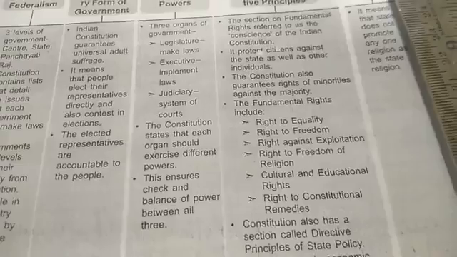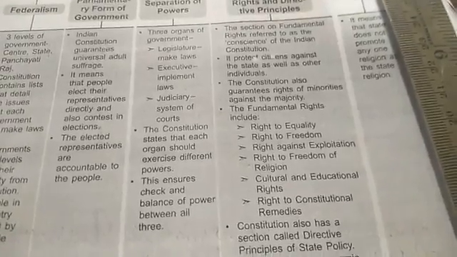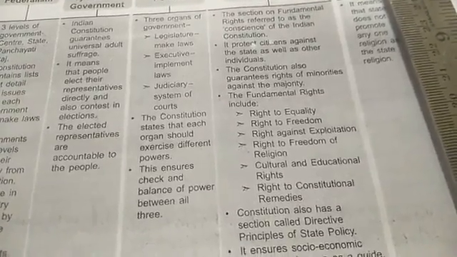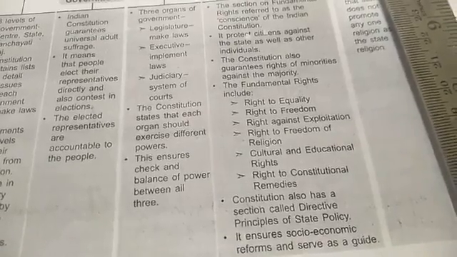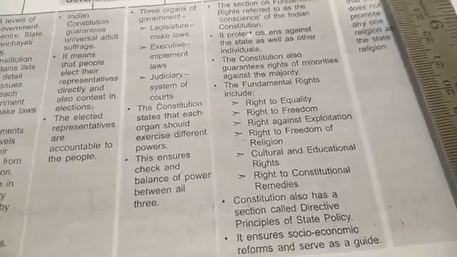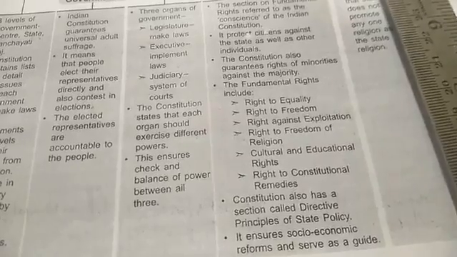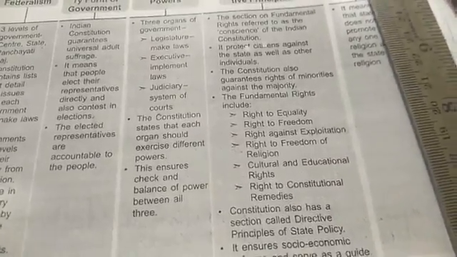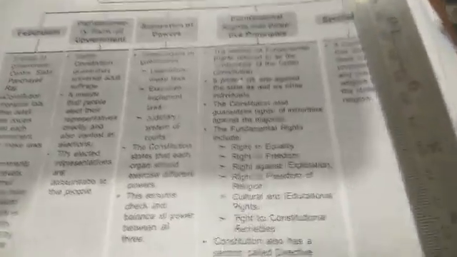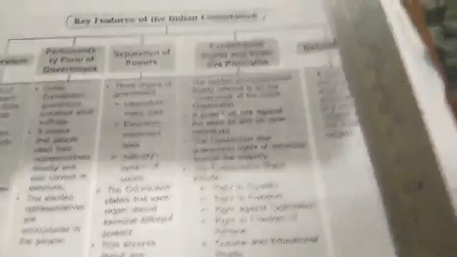So the legislature's part is to make only the law, then it is implemented by the executive, then these laws are looked after by the judiciary, to see whether they are violated or not. If a law is violated, then the judiciary can give out the punishment. So there can be a perfect balance between these three organs.